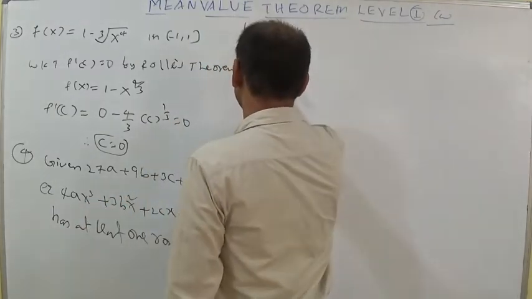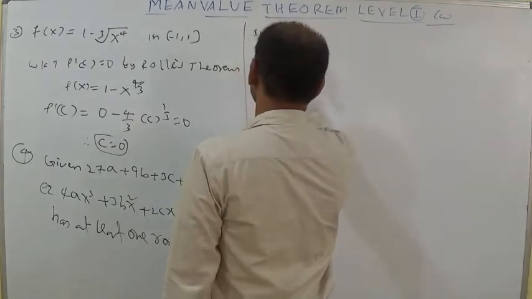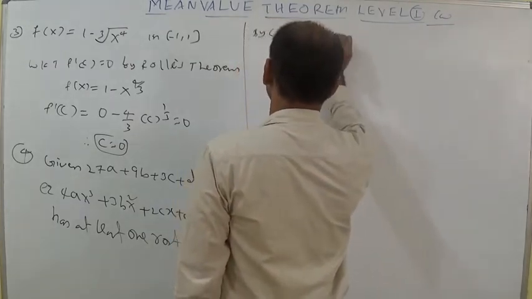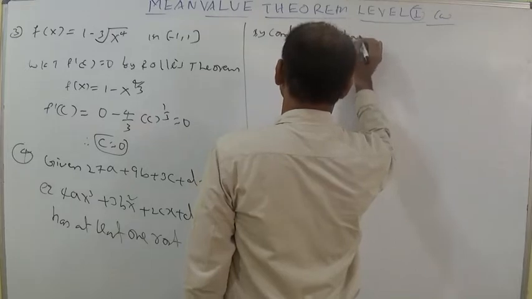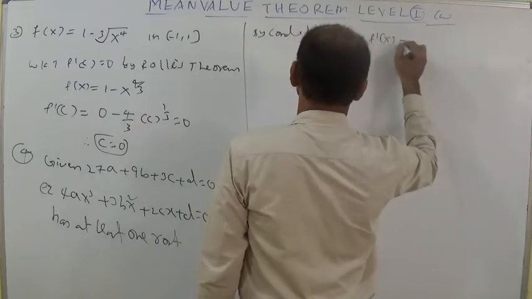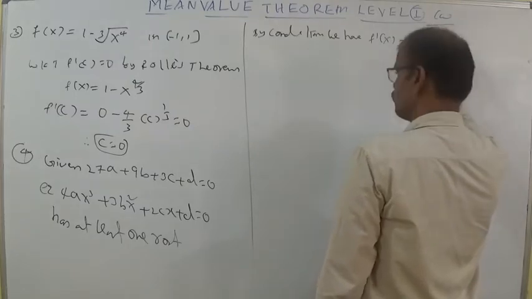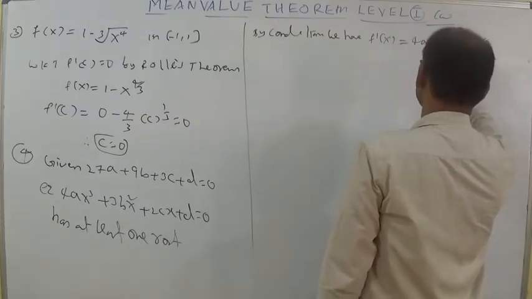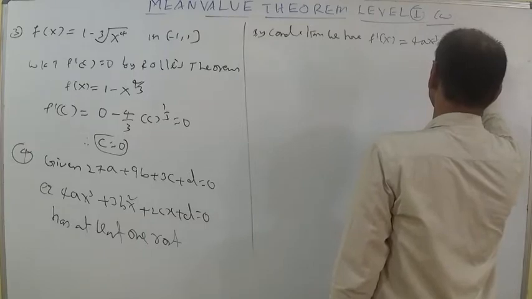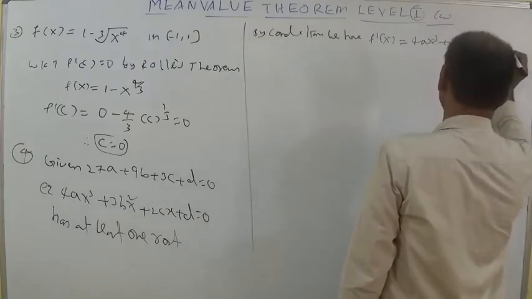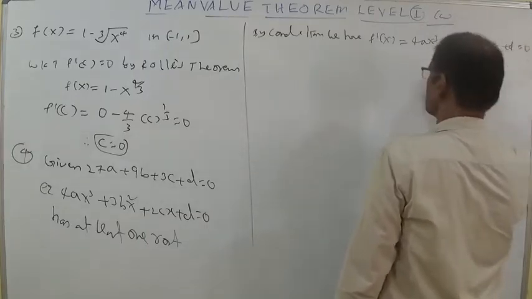Therefore, by the condition we have f dash x is equal to 4ax cube plus 3bx square plus 2cx plus d equal to 0.